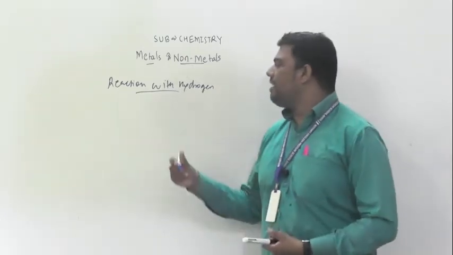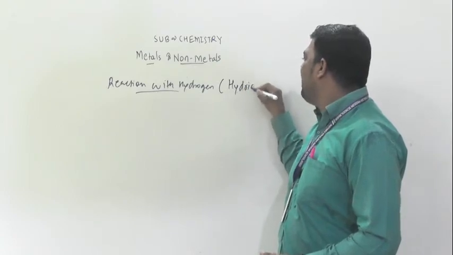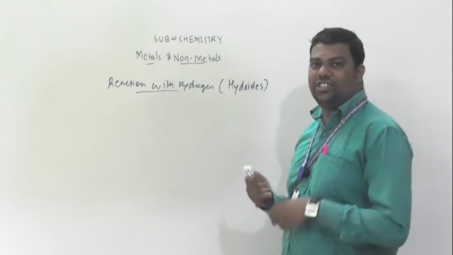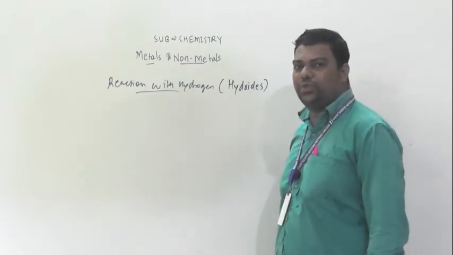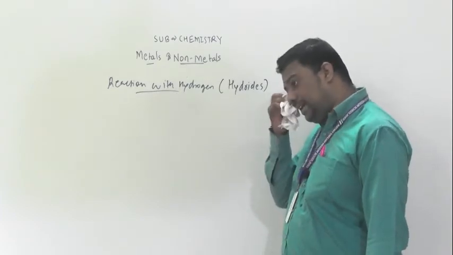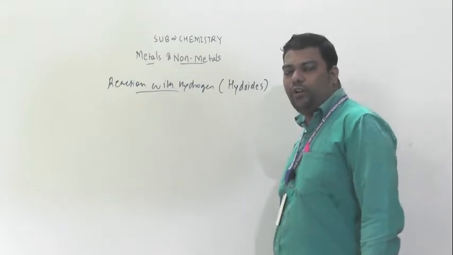See the spelling also, hydrides. KH, CaH2, MgH2, NaH, these are hydrides. So this is reaction with hydrogen to form hydrides.